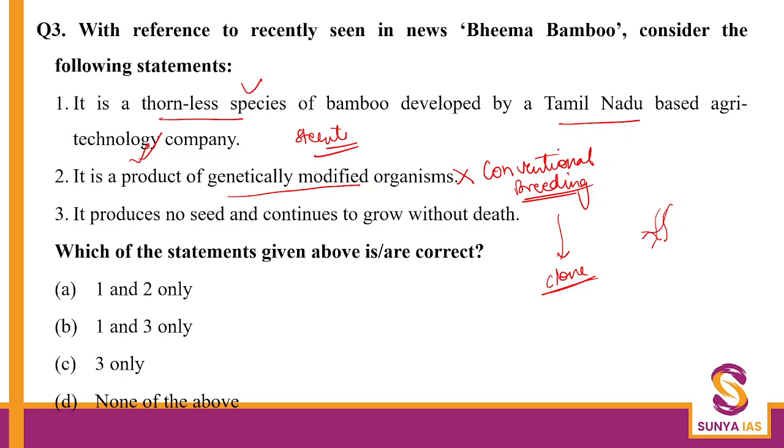Third, it produces no seeds and continues to grow without death. This is true. It is sterile, which also means it does not produce any seed, and it continues to grow without any death. So for question number 3, the answer becomes 1 and 2 only, in case of Bima bamboo.